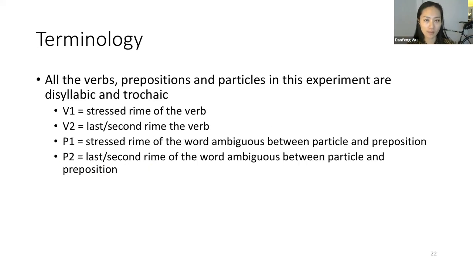Before doing that, let's clarify some terminology. All the verbs, prepositions, and particles I used in this experiment are disyllabic and trochaic. So I use V1 to refer to the first or stressed rhyme of the verb, and V2 is the last, second, or unstressed rhyme of the verb. P1 then refers to the stressed rhyme of the word that's ambiguous between particle and preposition, and P2 refers to the last or second rhyme of this word.